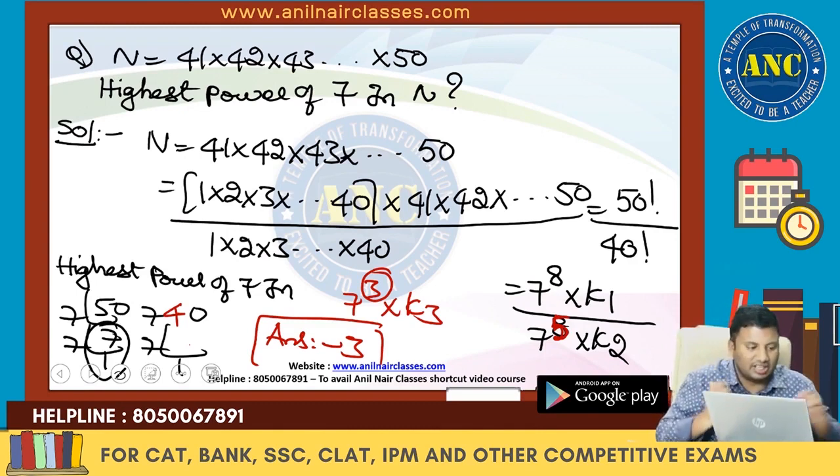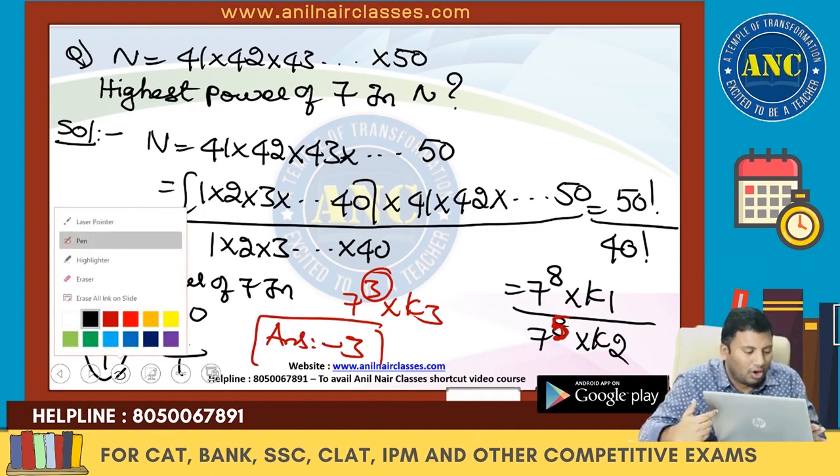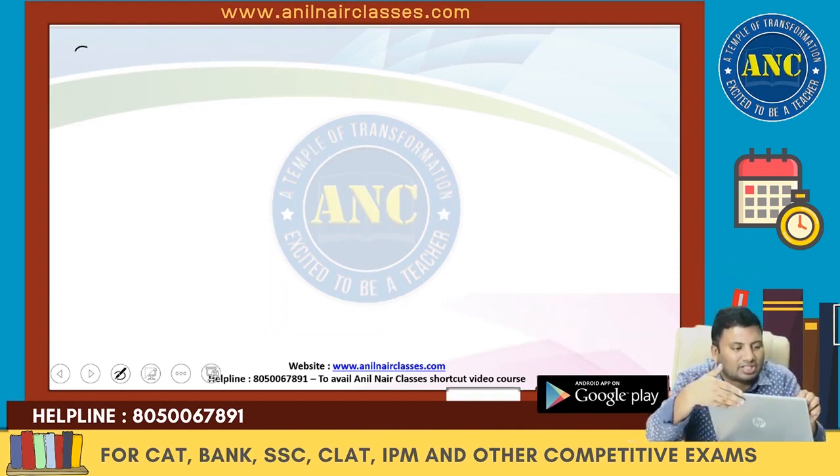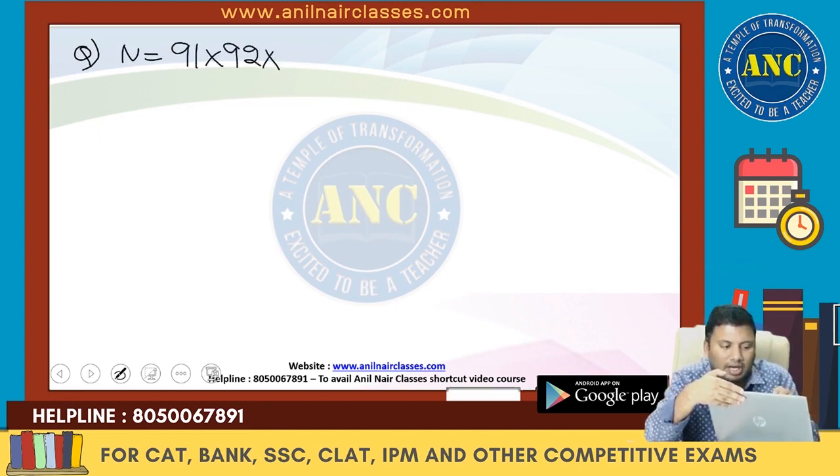Right? Answer is 3. One more question. Please write down. One more model. All various models in our class, sir. That is the beauty about our class. N is nothing but 91 into 92 into 93 and so on up to 100.